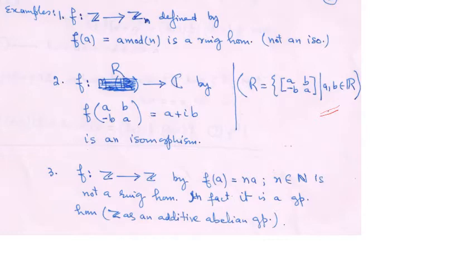And we define a map f from R to the field of complex numbers by f of the matrix [a, b; -b, a] equal to a plus iota b. Then this is an isomorphism, and you should check it, verify.